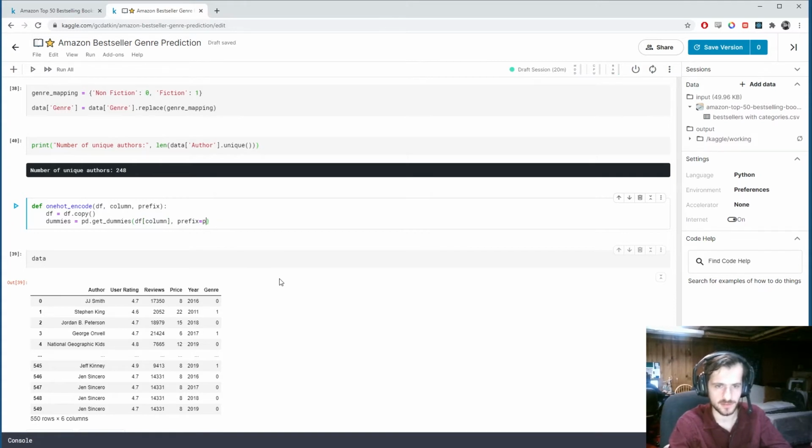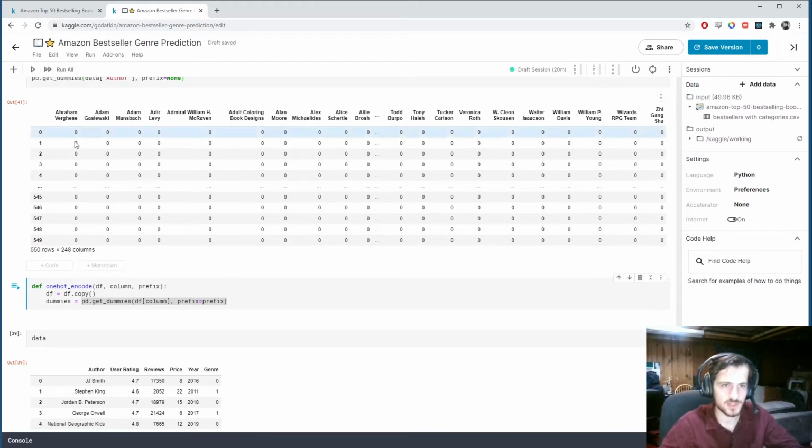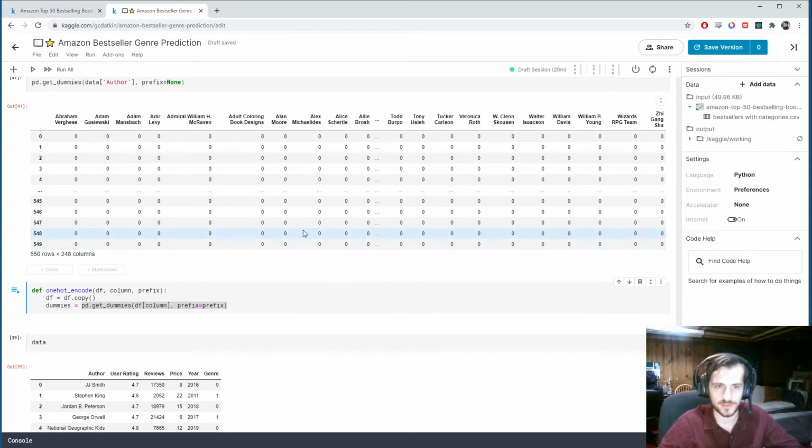we specified. And pandas.get_dummies, I'll just quickly grab that, put it here. Let's say we wanted to get the dummies for author, and we'll have no prefix for now. You can see it takes each unique author, creates a new column out of it, and then one-hot encodes each example accordingly. So I can't actually see here.